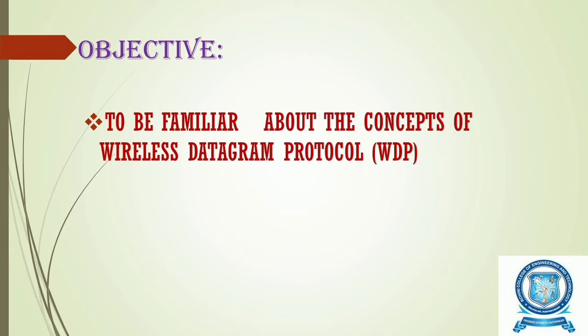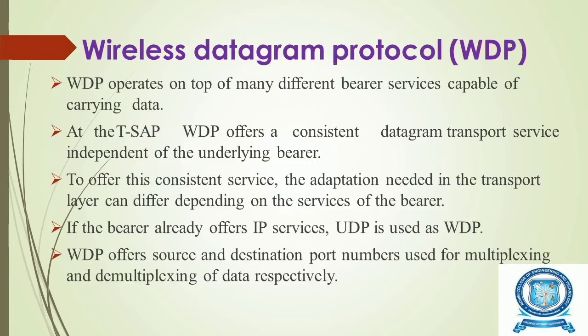First, let us learn about WDP, that is the Wireless Datagram Protocol. It operates on top of many different bearer services capable of carrying data. At the TSAP, that is Transport Layer Service Access Point, the WDP offers a consistent datagram transport service independent of the underlying bearer.